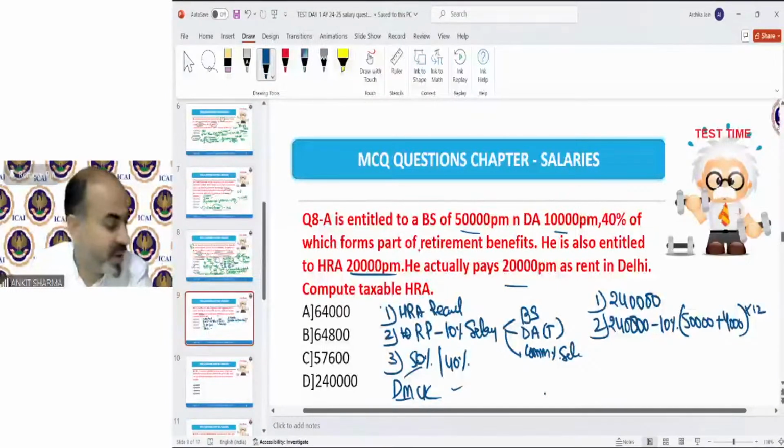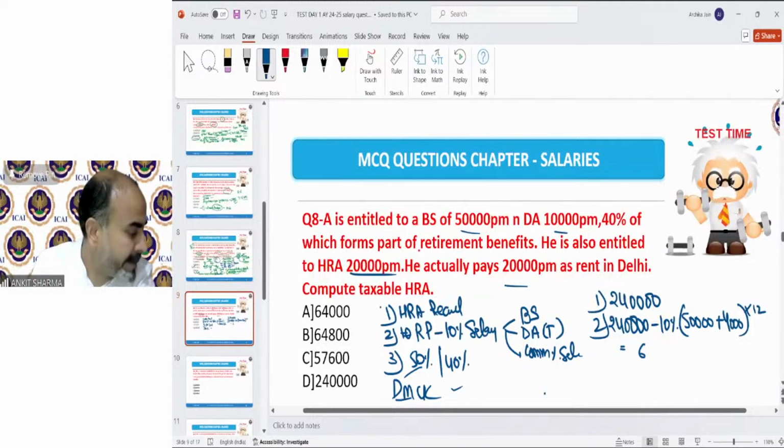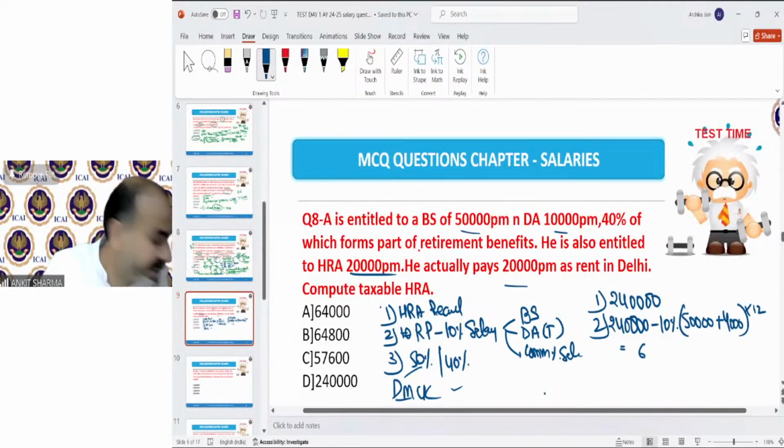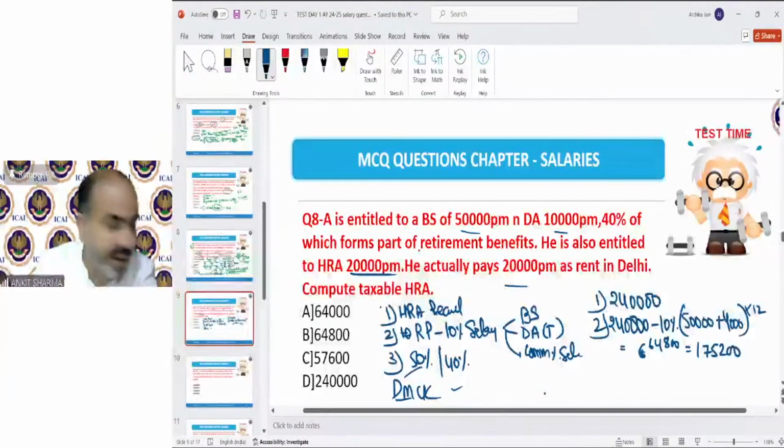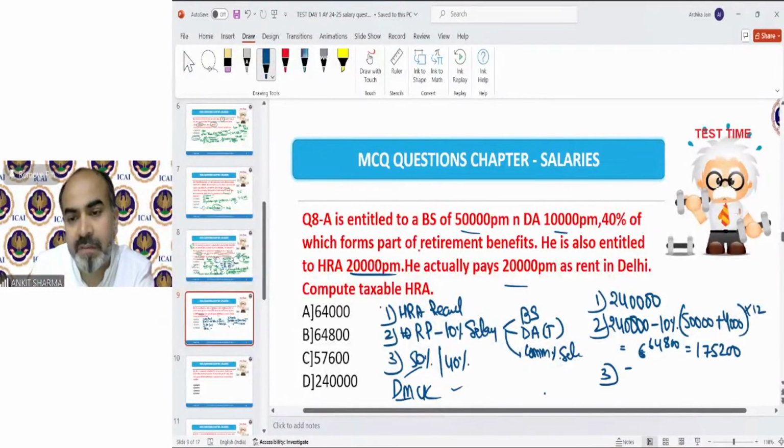If you solve it, you will get 6,48,000. 10% of it is 64,800. After deducting, that will be 1,75,200. Third is 50% of salary, as Delhi has been given.